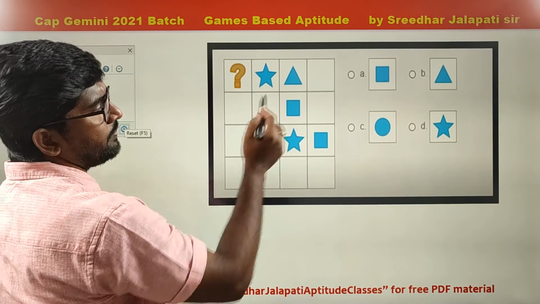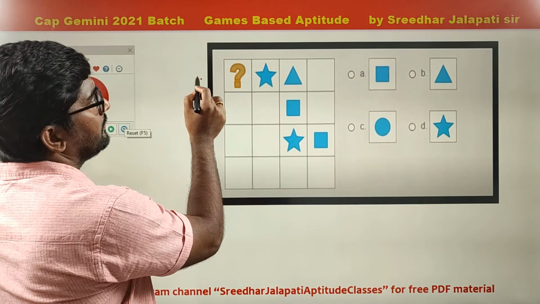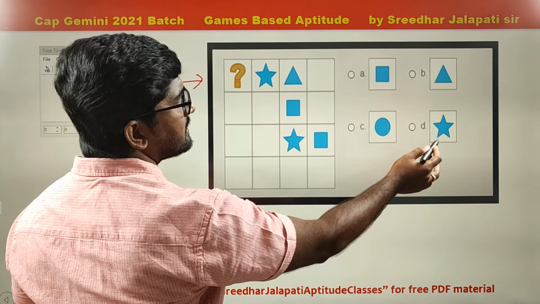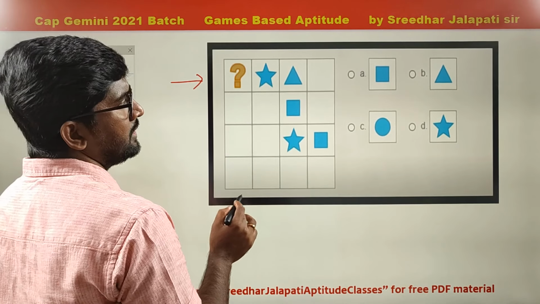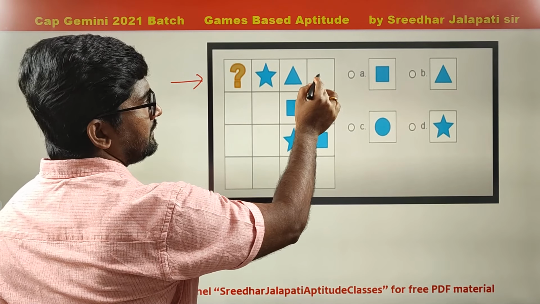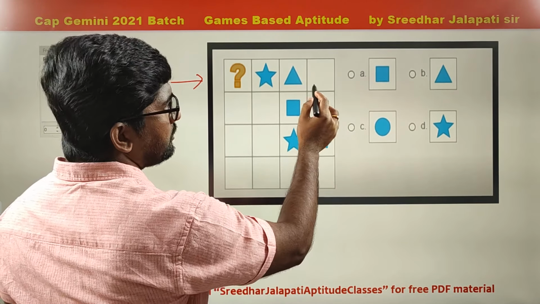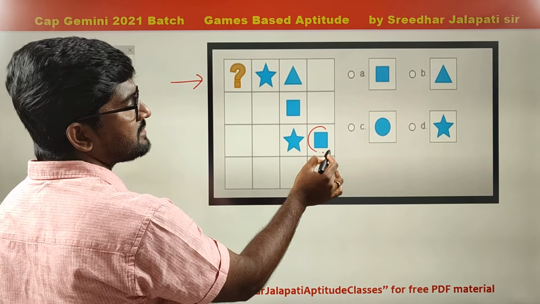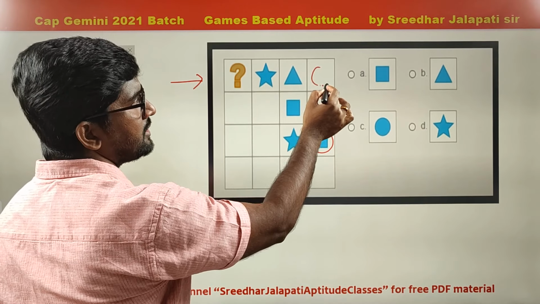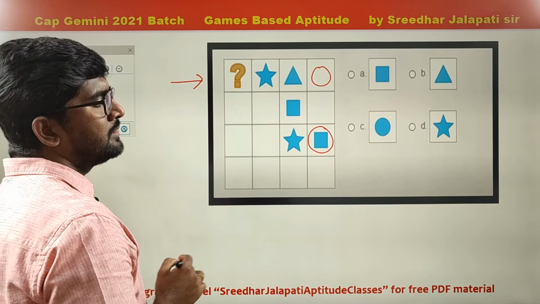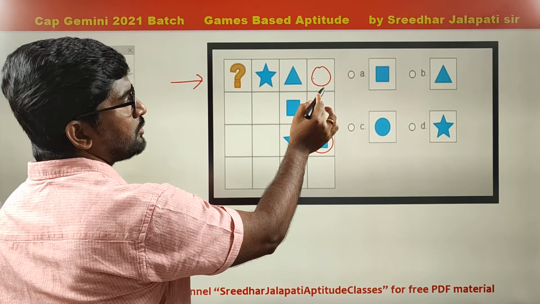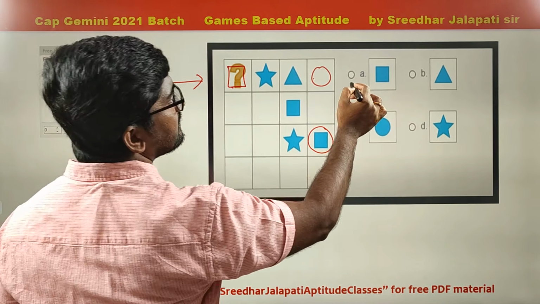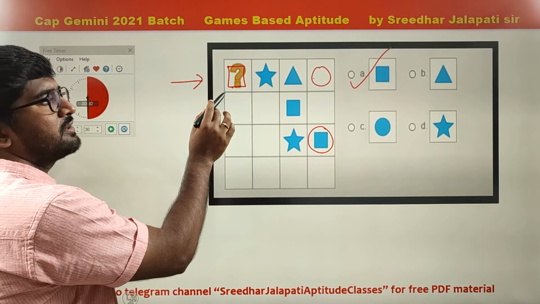In this row, out of 4 symbols, square, triangle, circle, star, 2 are already there. Now here I should get either square or circle. But since the square is already there, I cannot get square. So here I will get circle. So 3 symbols are over. Now what comes in place of the question mark? Square. That is the only symbol left out. So in place of the question mark, we will get square.